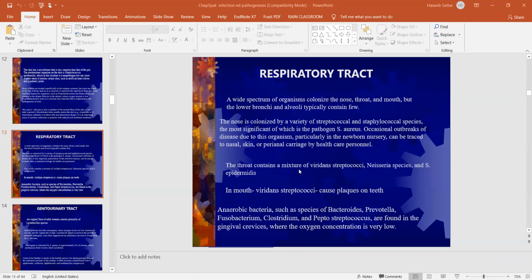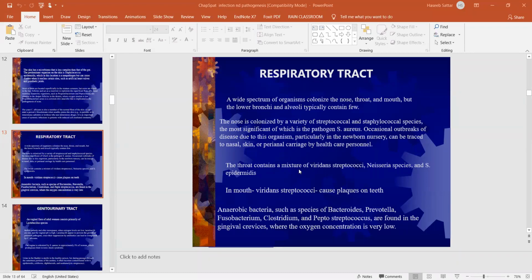So it contains a variety of bacteria like Staphylococcus species, and the most common one is Staphylococcus aureus. That is why nasal infections, nasopharyngitis, this Staphylococcus aureus infection is very common. Staphylococcus aureus is present in our nasal cavity.